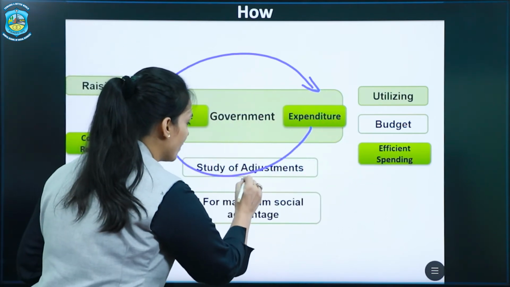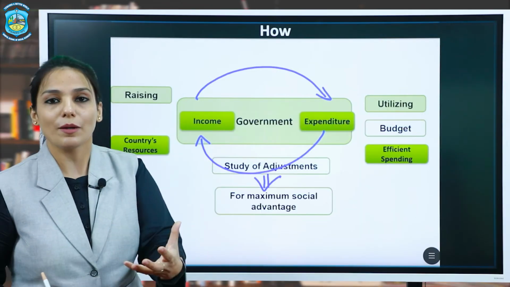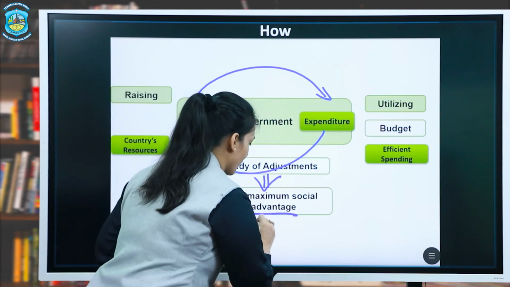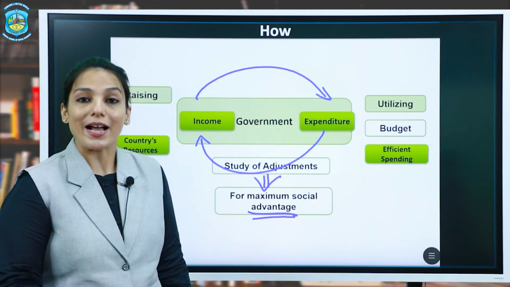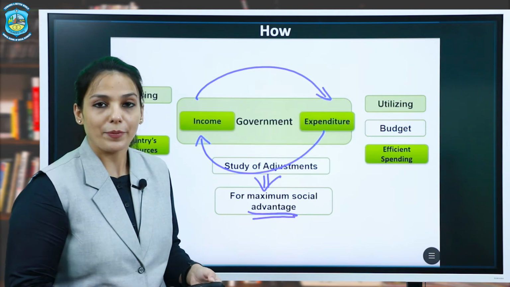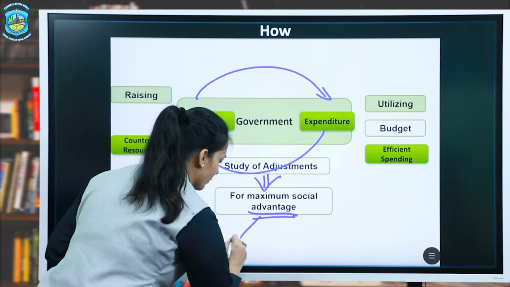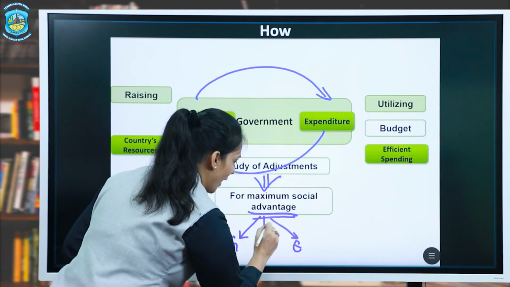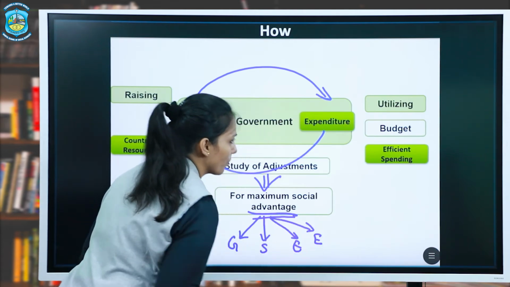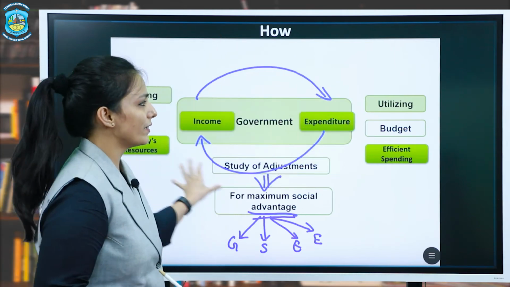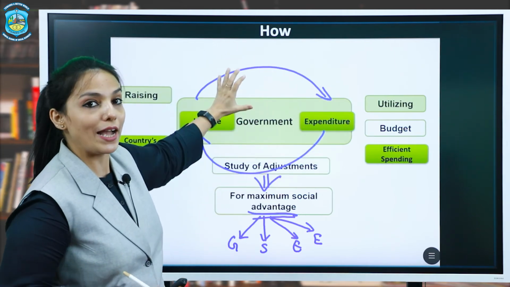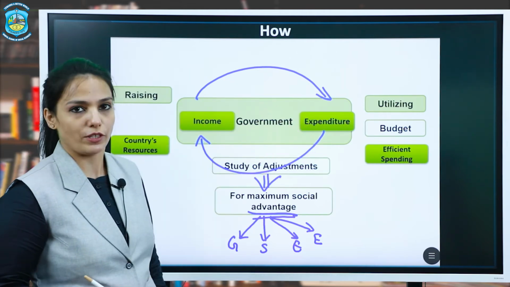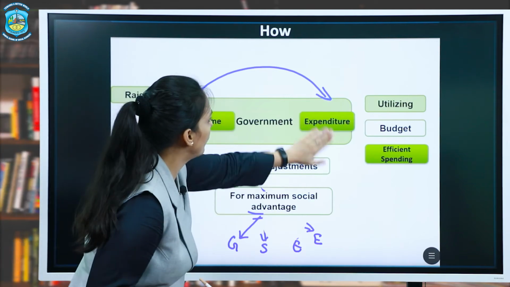The underlying principle for this subject is maximum social advantage. When will maximum social advantage happen? When there is growth, when there is stability, when there is equity and when there is efficiency. So in short, this is a snapshot of the introduction and the two definitions. These are the keywords you can use to frame your own definition. Okay. Now let's move ahead.